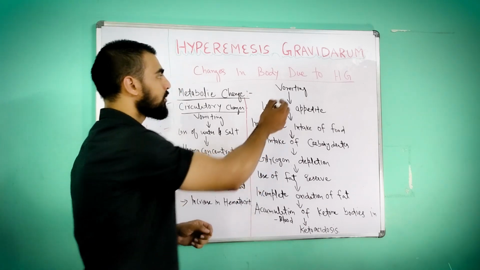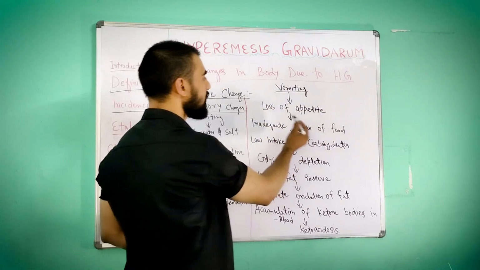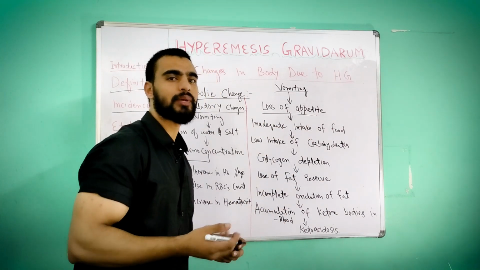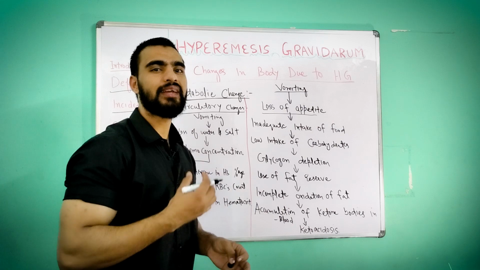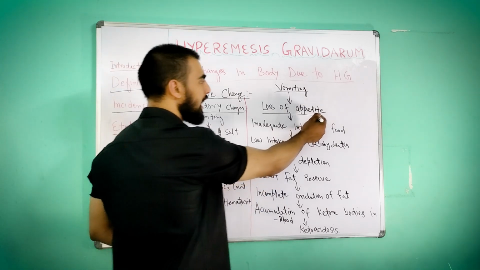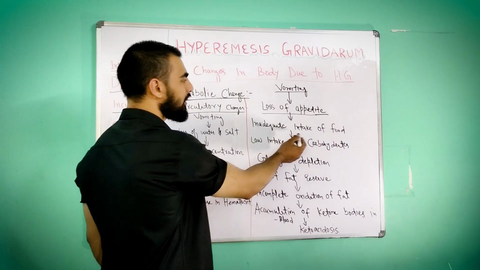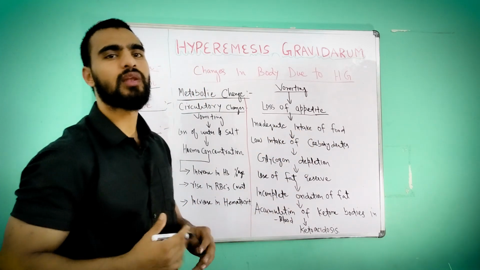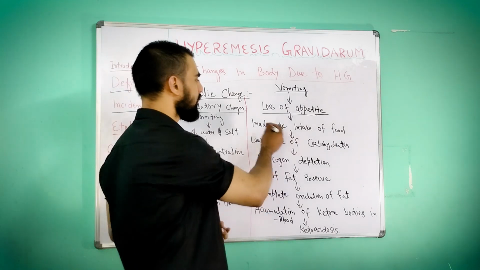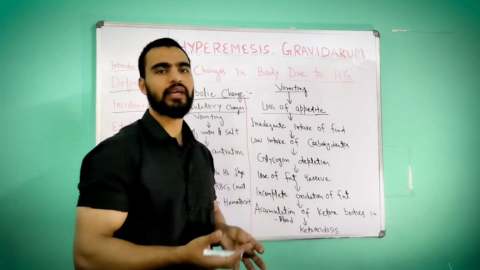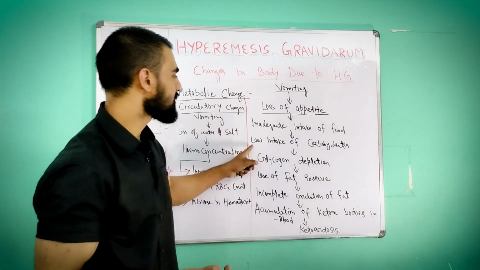In that, because of vomiting, what will happen? Loss of appetite. Because of vomiting, the mother will not feel like eating anything, she will not be interested in eating anything, that is loss of appetite. Okay, then inadequate intake of food. When there is loss of appetite, the mother will not eat, that means inadequate intake of food, she will not be interested in taking the food, and that will lead to low